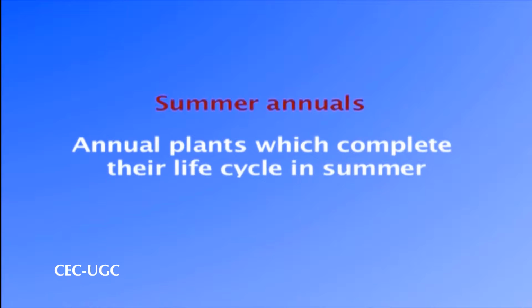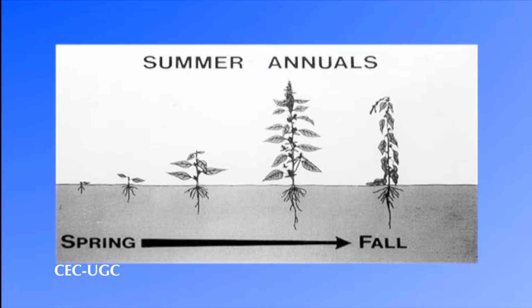Based on the season of their growth, the annual plants in angiosperms are of two types. One, the summer annuals, and second, the winter annuals. Summer annuals are plants which can grow and complete their life cycle in any warm period of summer. The seeds of this group germinate in spring, forming seedlings which then grow and bloom in summer and ultimately set seeds by autumn.